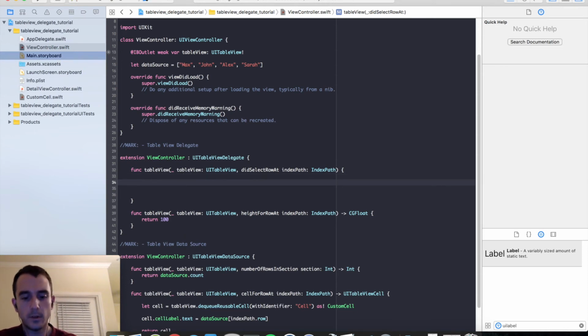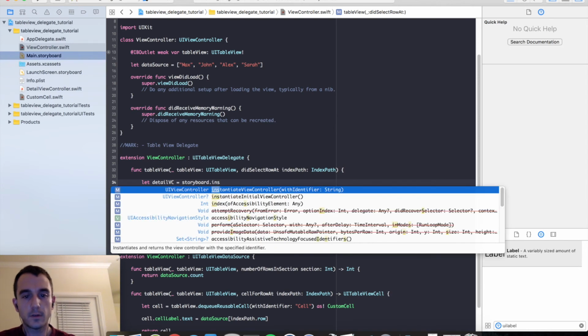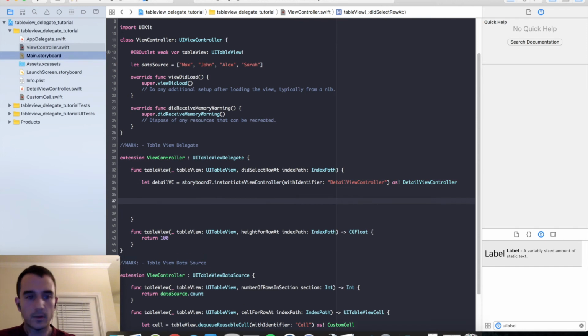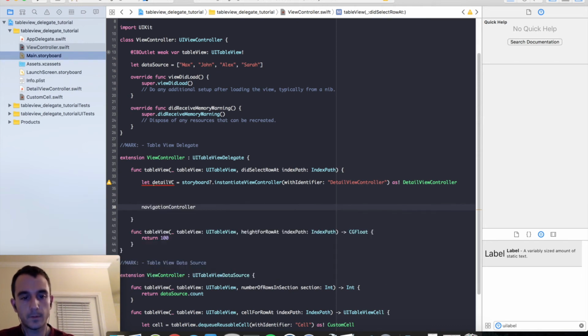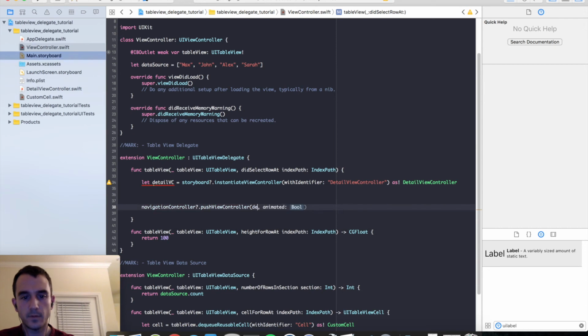So we are going to let detailVC equals storyboard dot instantiateViewController with identifier, and we're going to use DetailViewController as DetailViewController, and we are going to then push this detail view controller onto our navigation stack, like so. navigationController dot pushViewController detailVC, animated set to true.